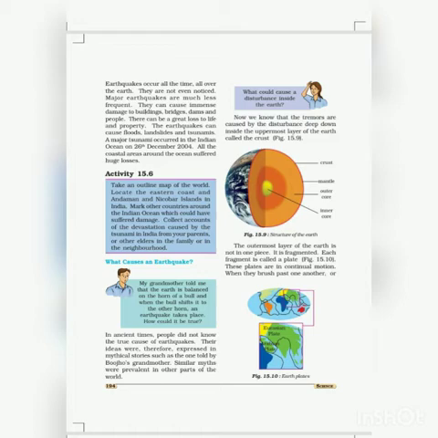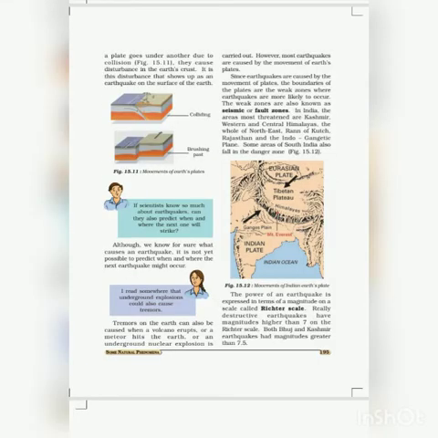Now refer to figure 15.10. These plates, you can see that they are in continual motion. A plate goes under another due to collision. The movements of the Earth's plates are shown in figure 15.11. It is the disturbance that shows up as an earthquake. We know the cause of earthquake, but it is not yet possible to predict when and where the next earthquake will occur.